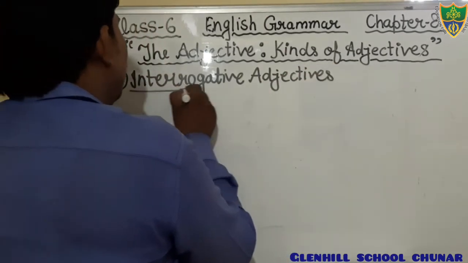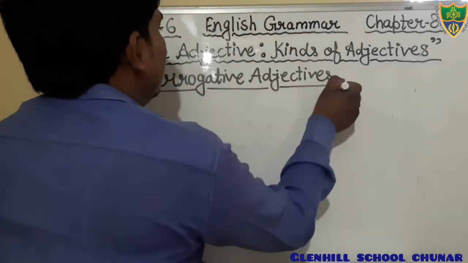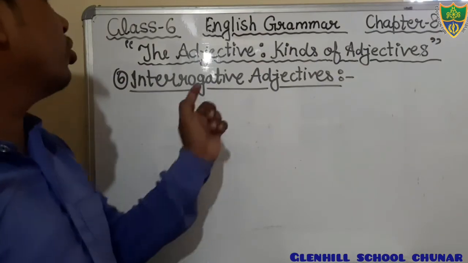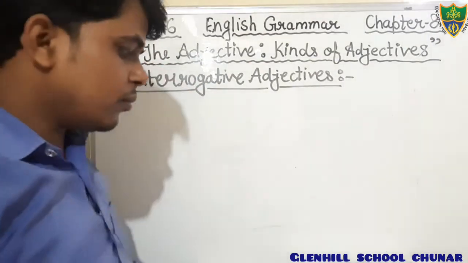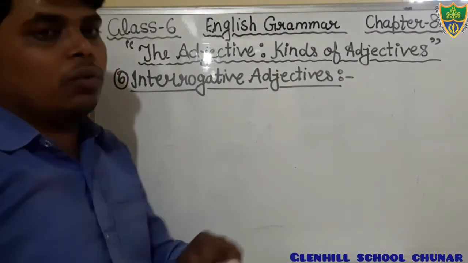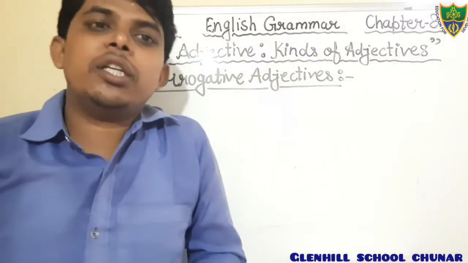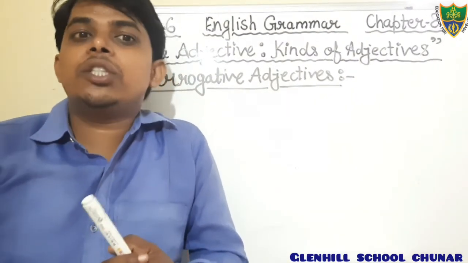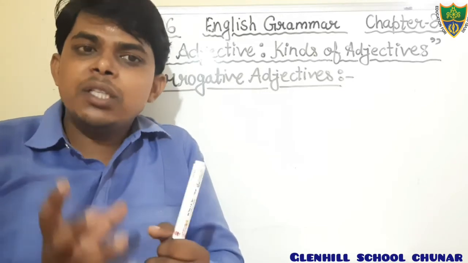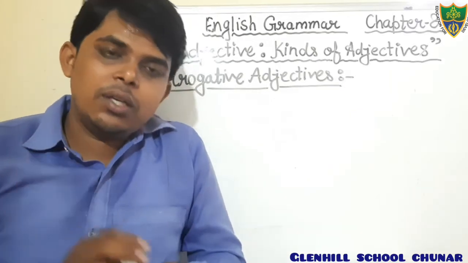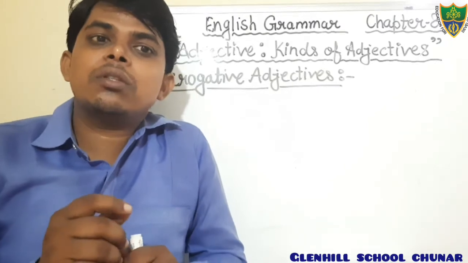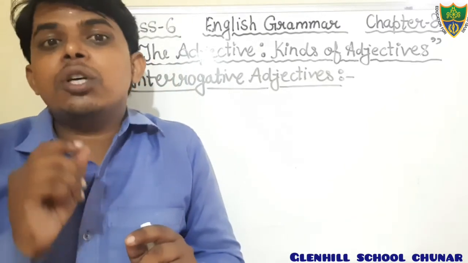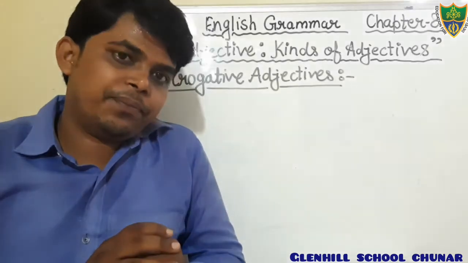Just see. Interrogative adjective. Dear students, you all know that interrogative means question. An interrogative sentence means we put a question in that sentence.